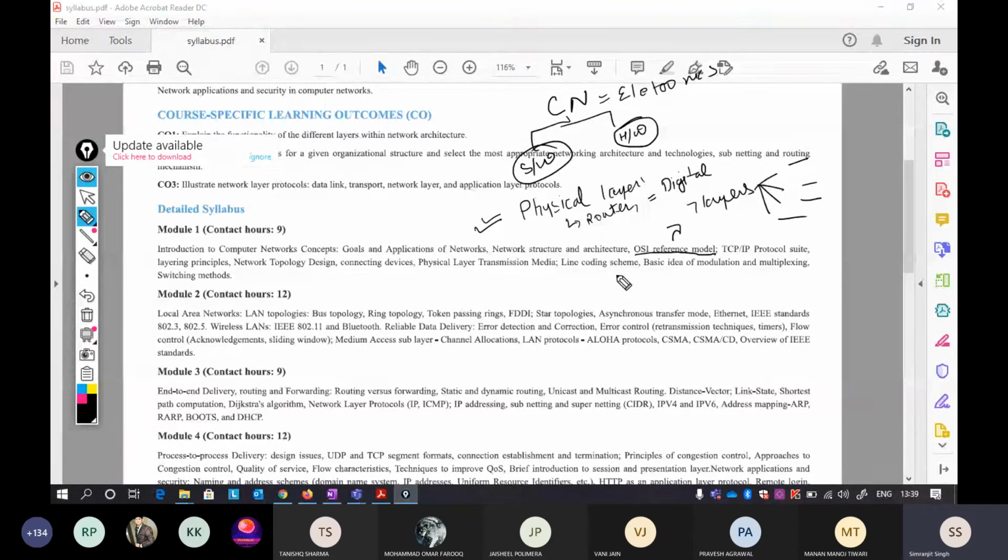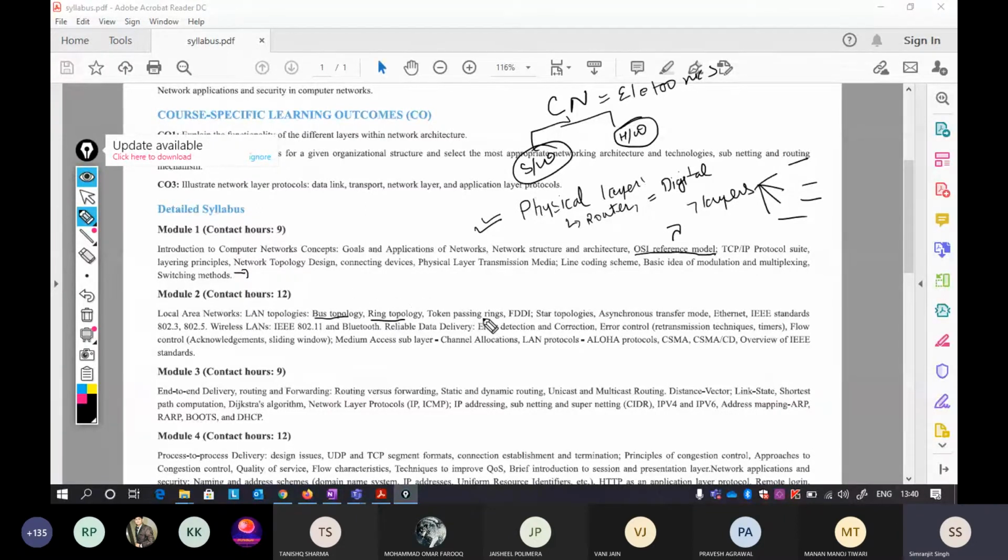Line length, line coding scheme. It is also hardware part. Basic idea of modulation and multiplexing. It's also a hardware part, and switching methods. Okay, so there are 3 types of switching method: packet, message, and other things. So this is also a part of hardware. Okay, if you go to the second module, you will find some software part here. This is bus topology, ring topology. Topologies are an arrangement of different kinds of computer systems. There are different kinds of topologies.